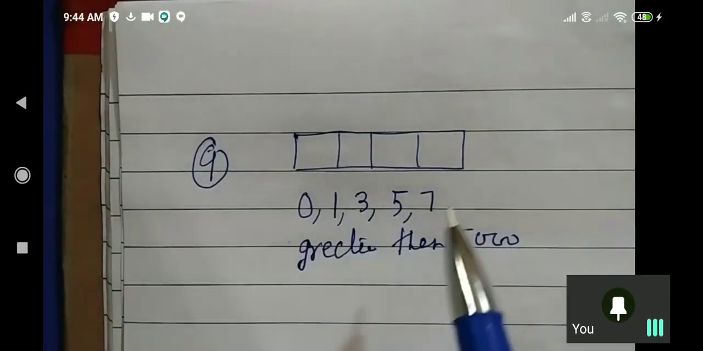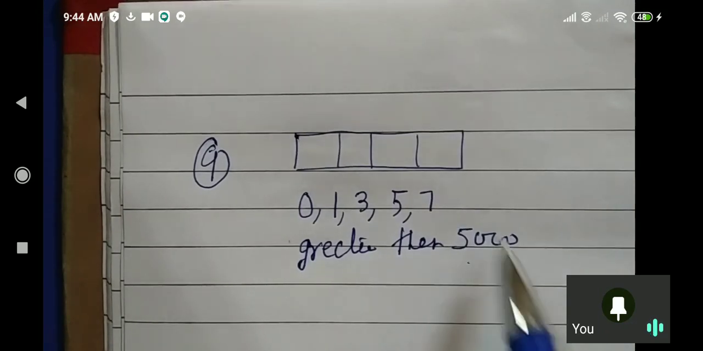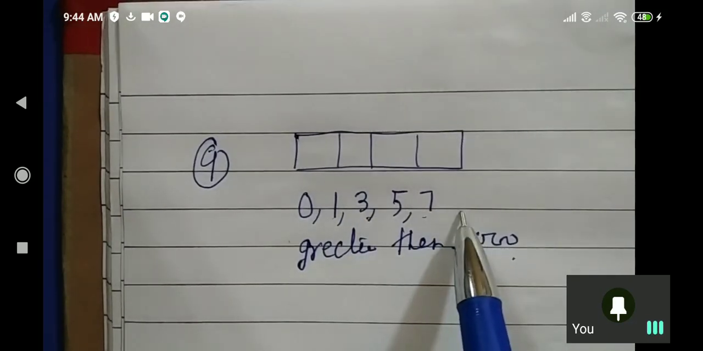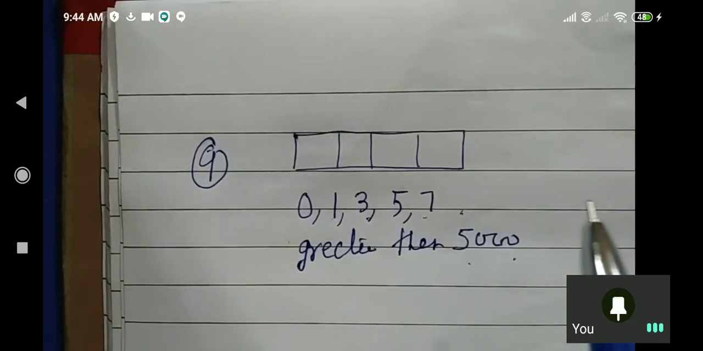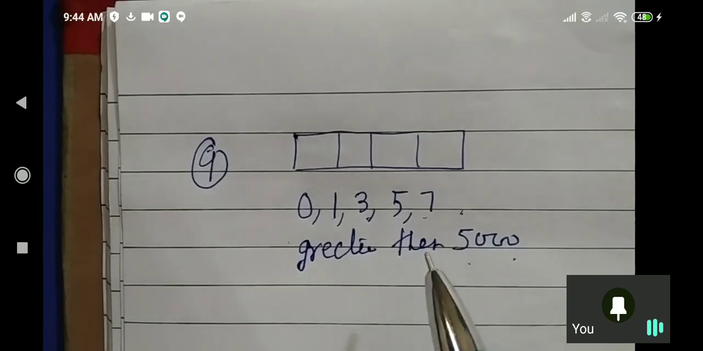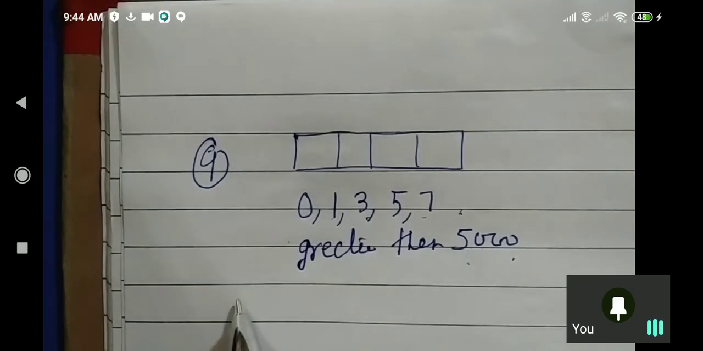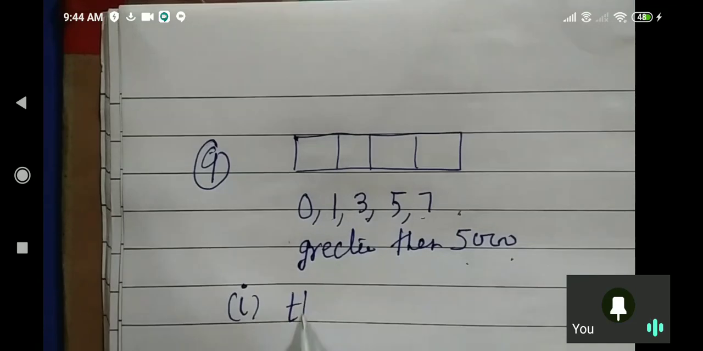Again, repeating the question, we have to prepare a number which is greater than 5,000 using these digits, and then find the probability when the number is divisible by 5. There are two cases given: when digits are repeated, and in the second part, repetition of digits is not allowed. So now we come to the first part, the digits are repeated.